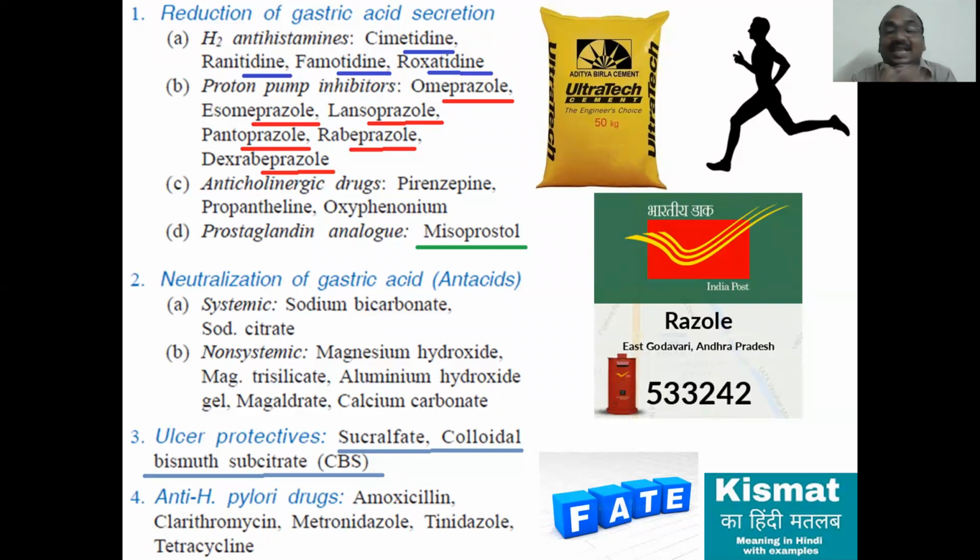Very wonderful, just like antacids. And the third one is ulcer protectives. They protect the mucus layer. Fourth one, H. pylori killers. Like that, four types are classified, as per the classification of the Tripathi book, not my classification.